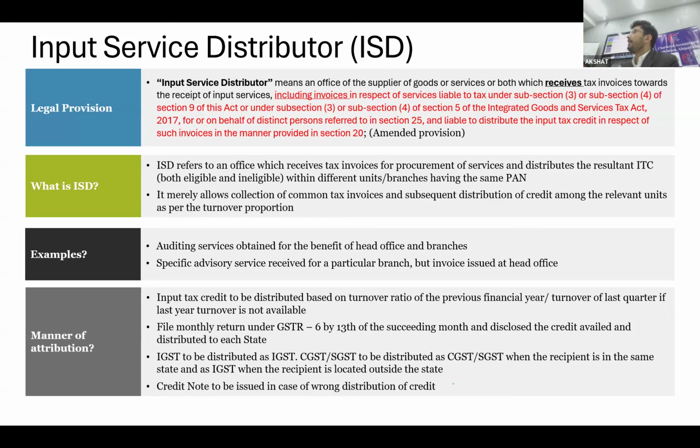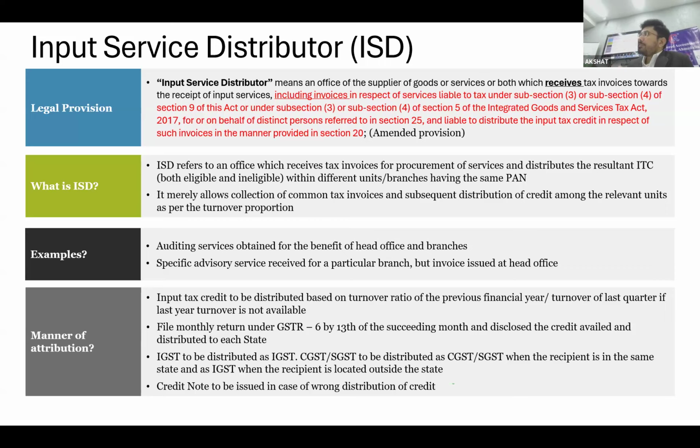Obviously, you are going to claim that invoice in ISD because your marketing expense will be common for all the entities. That is fine. But it may be possible that you have certain software or SAP related expense in HO, but the SAP functionality is being used by only a few of the business units.